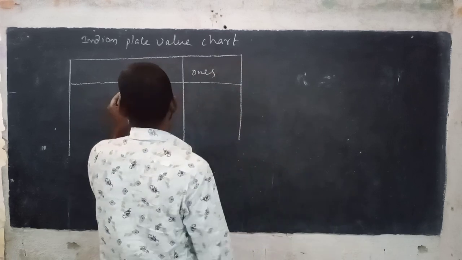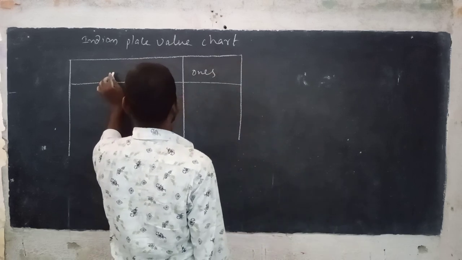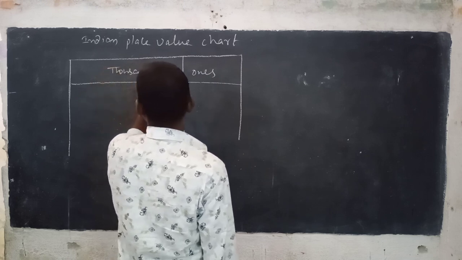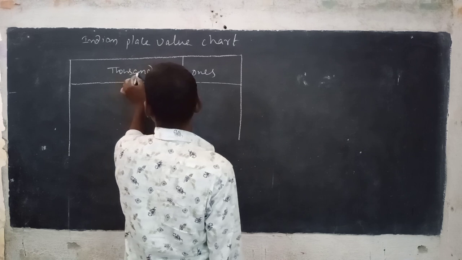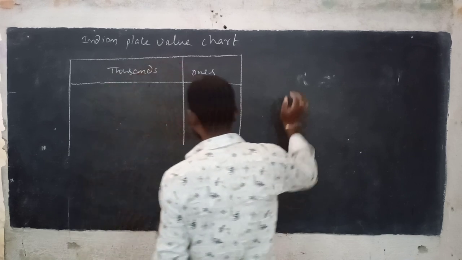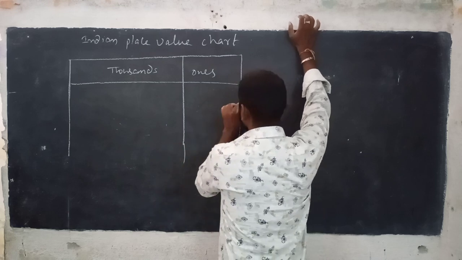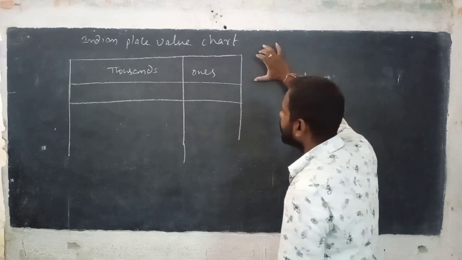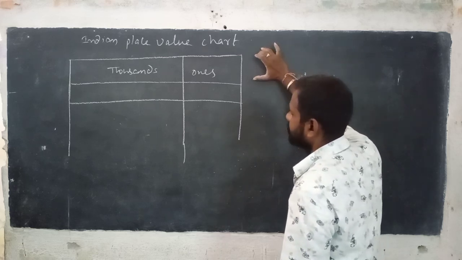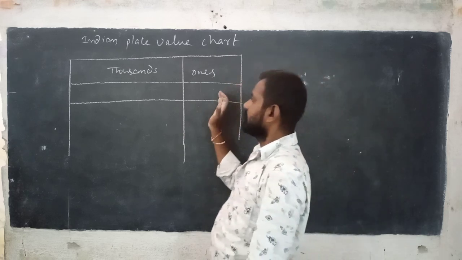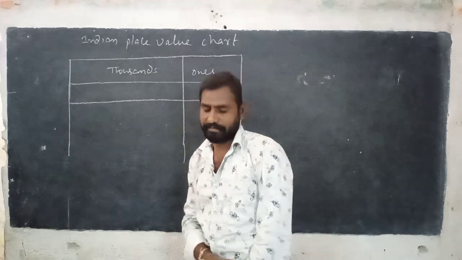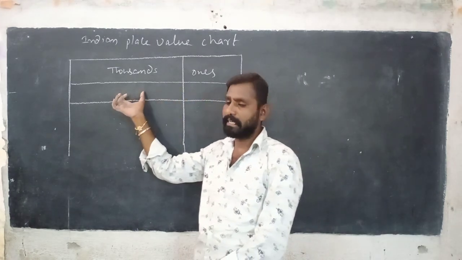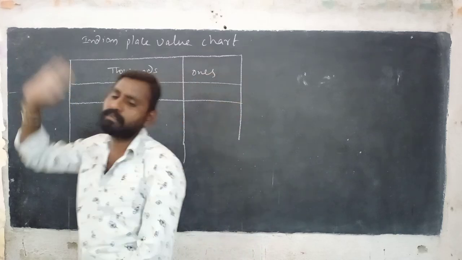Once period, thousands period. So, according to the Indian place value chart, it is divided by periods. So, ones period, thousands period, lakhs period, and crores period.